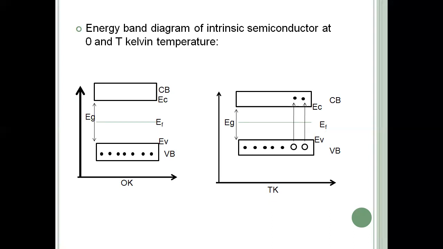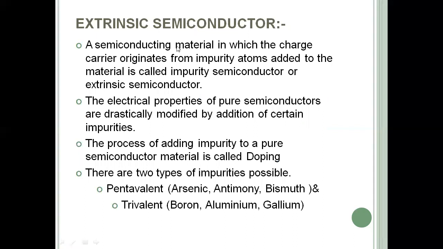Now let us go to the extrinsic semiconductor. An extrinsic semiconductor is a material in which the charge carriers originate from the impurity atoms, not from the inherent nature of the material. They are added to the material. Since we are adding an impurity to the material, these semiconductors are otherwise called extrinsic semiconductors or impurity semiconductors.